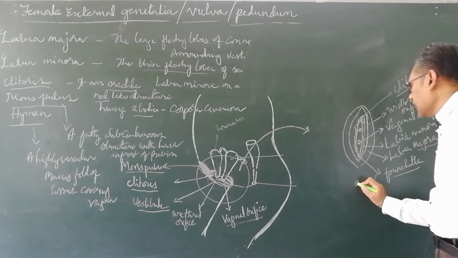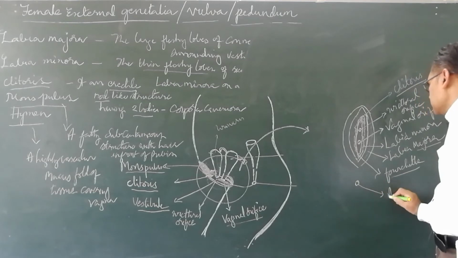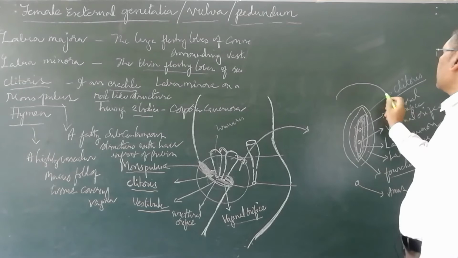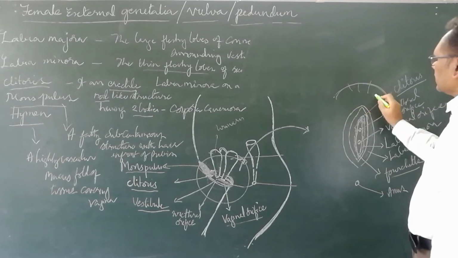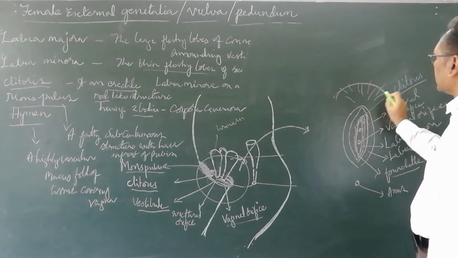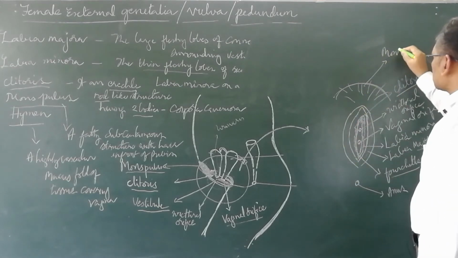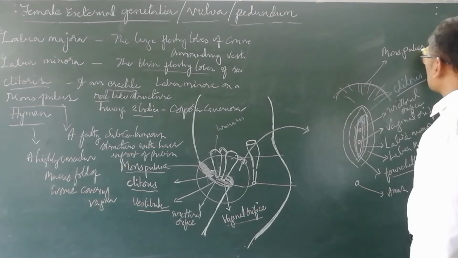Here there will be the anus. Here there is a fatty cushion-like structure with hair. This structure is called the mons pubis.